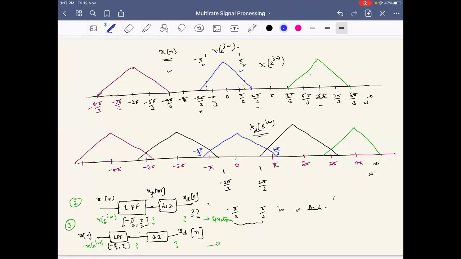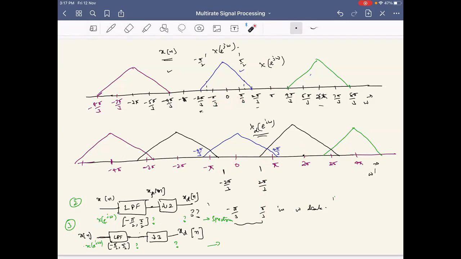See, in the example that we have seen, if we don't apply a pre-filter, what is the non-aliased range? Initially the spectrum is from -2π/3 to 2π/3. Now if I downsample by 2, it will go from -4π/3 to 4π/3, as you can see in this slide. Then this spectrum repeats, and the repeated copy will start at 2π and extend up to π/3. Because of that, the only range that's non-aliased will be from -π/3 to π/3.